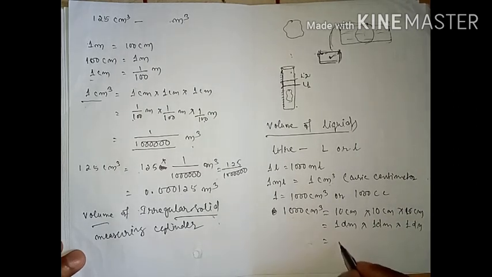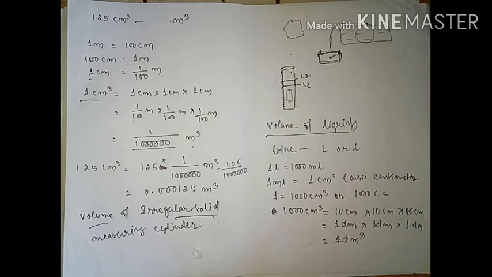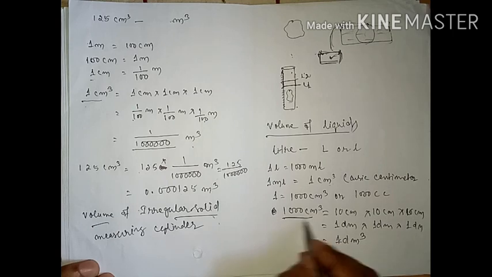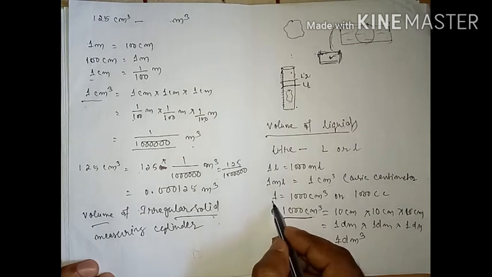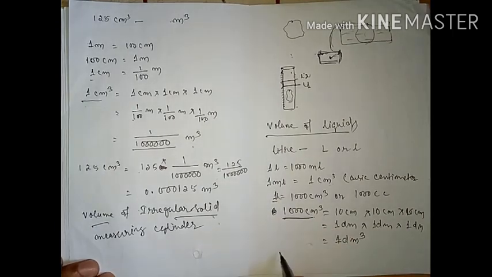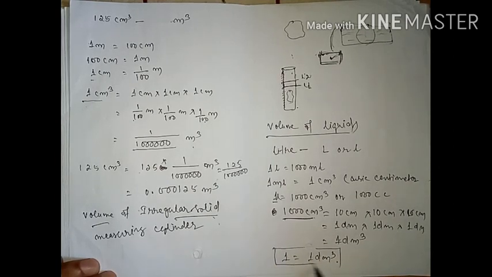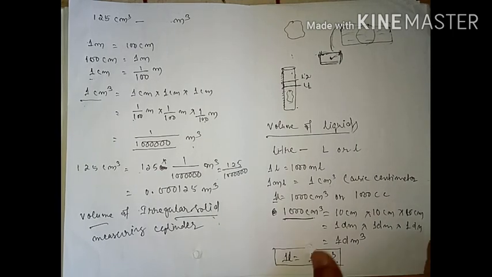So 1000 centimeter cube is equal to 1 decimeter cube. Because we know 1000 centimeter cube equals 1 liter, 1 liter is equal to 1 decimeter cube. Always keep this in your mind: 1 liter equals 1 decimeter cube.